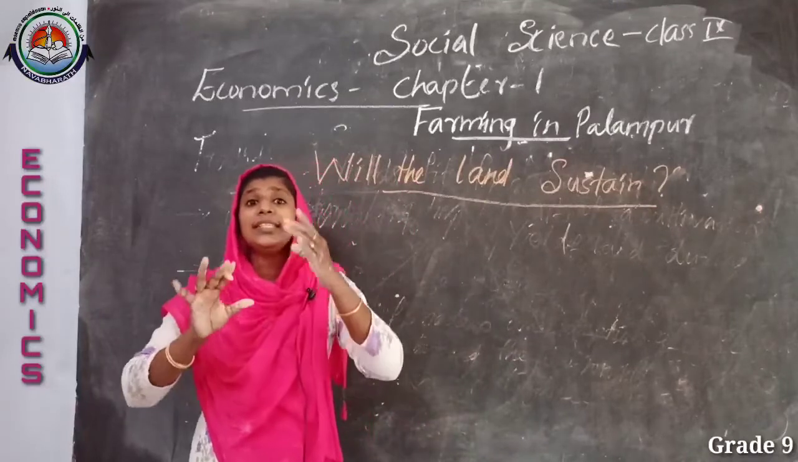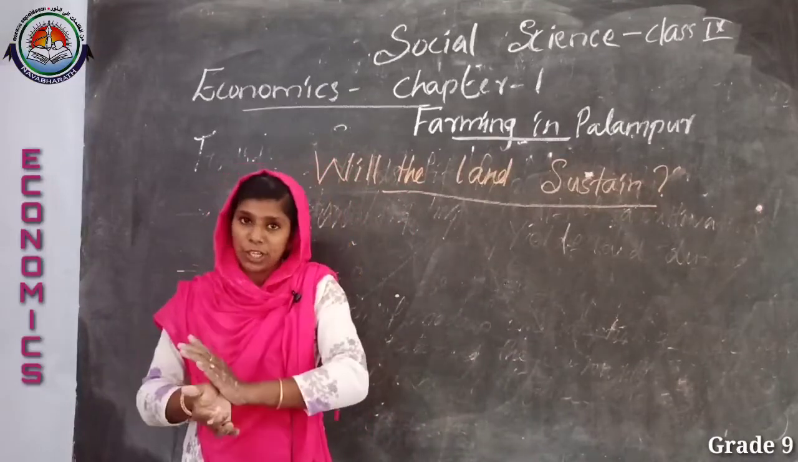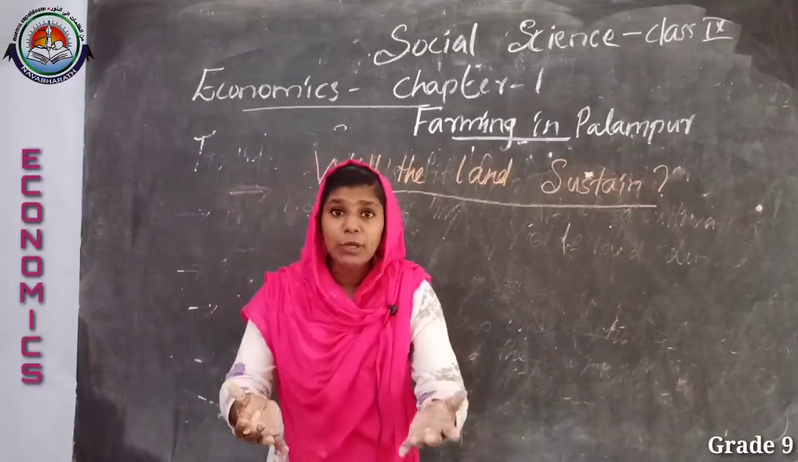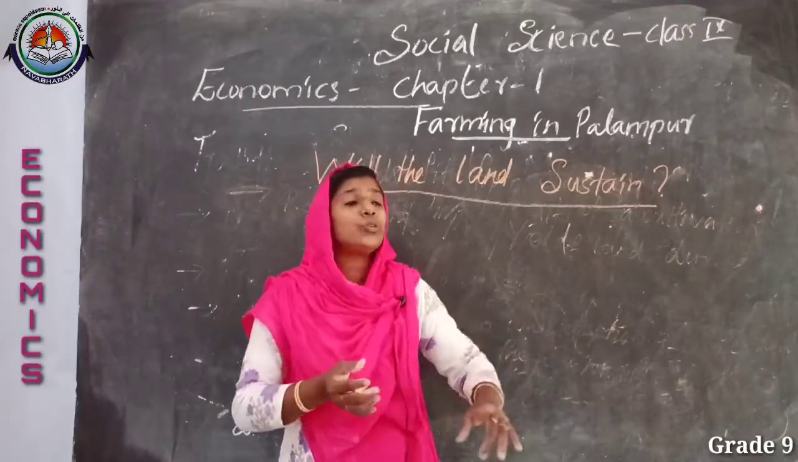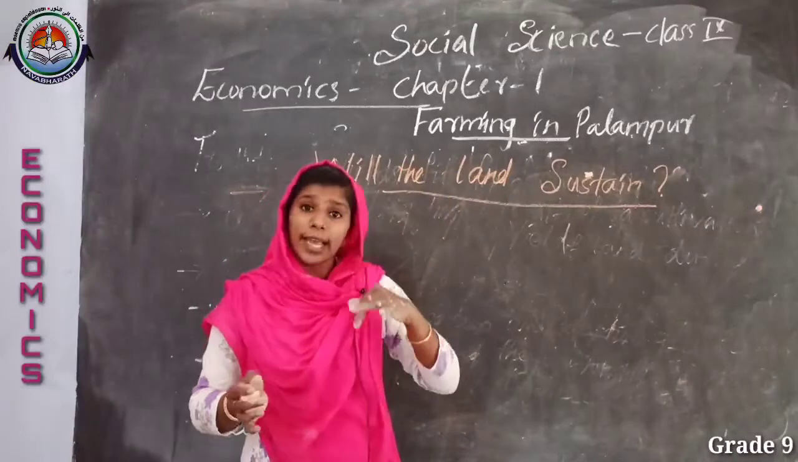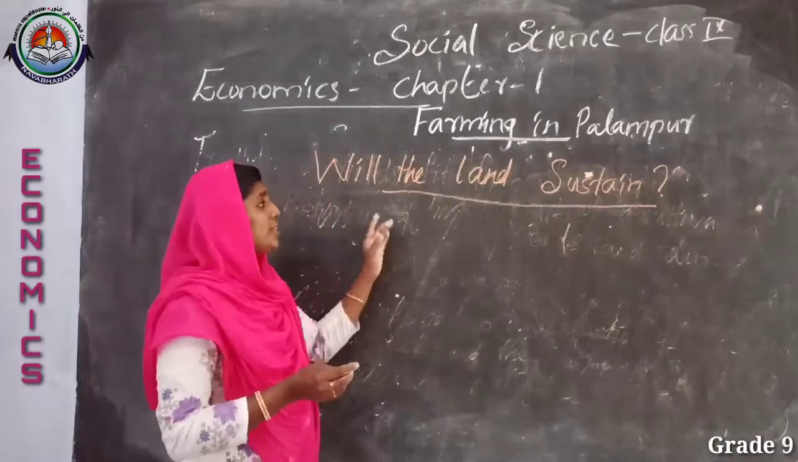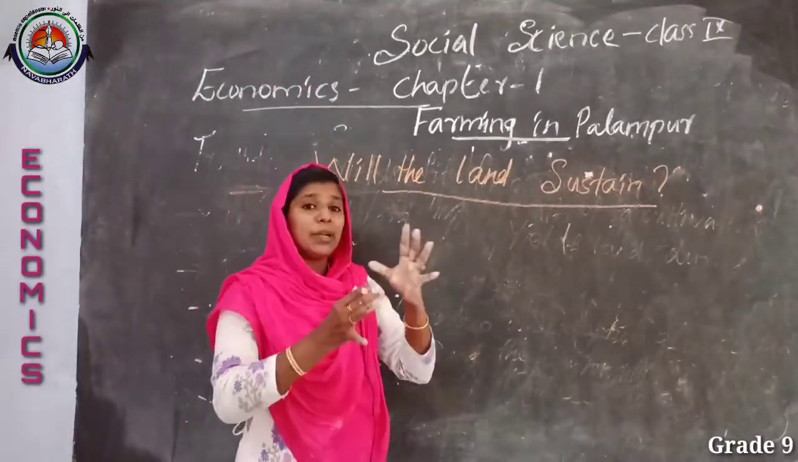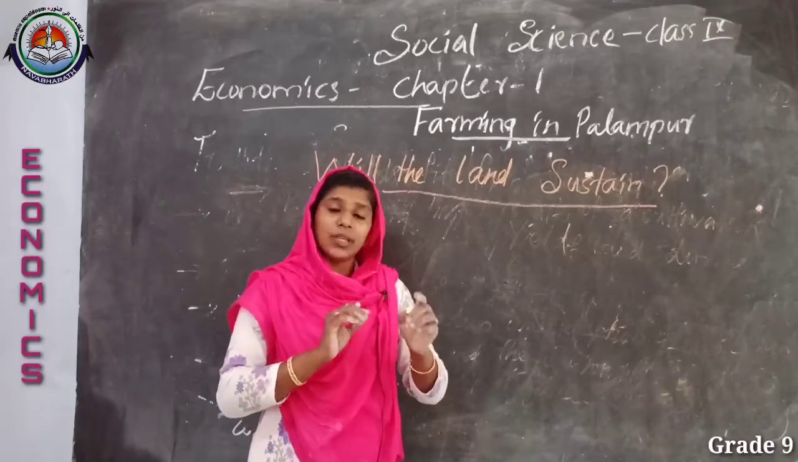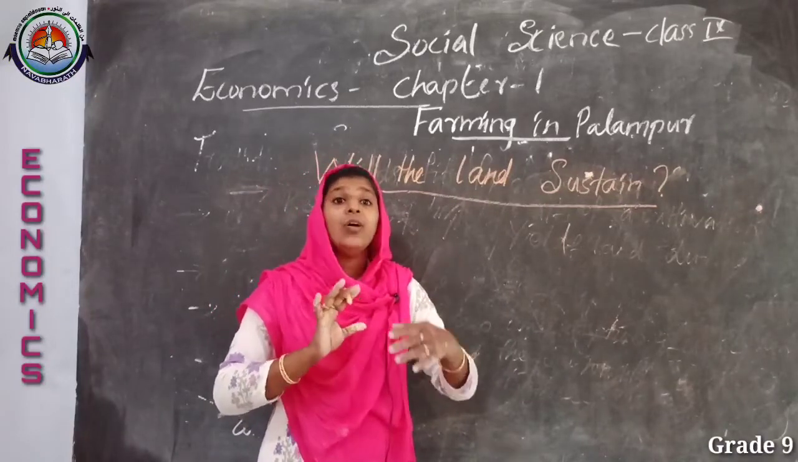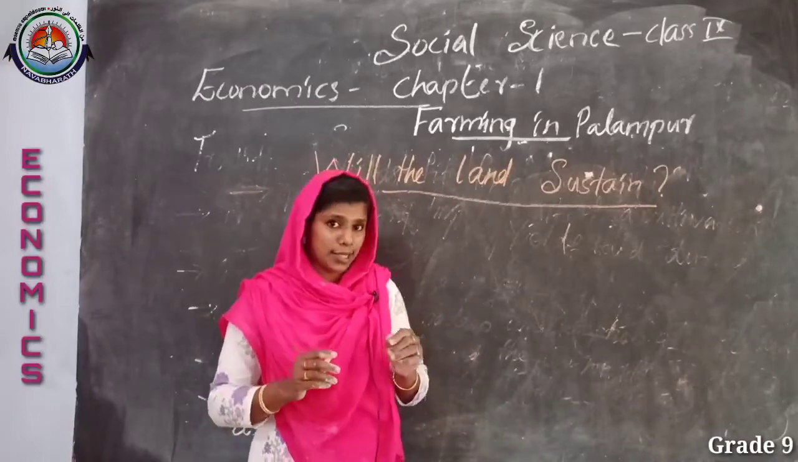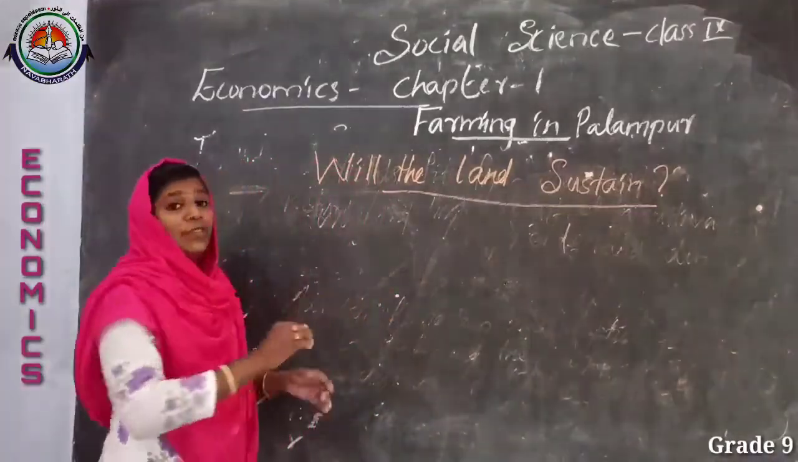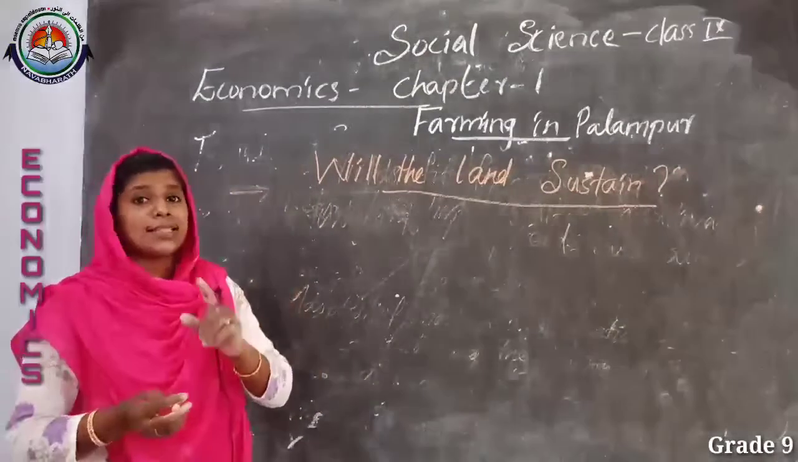The positive effect is that it increases the return from cultivation, so it is more profitable to the farmers. But its harmful effect is that it is harmful to our land, that means our nature. So we can say the sustainability of land depends upon the use of chemical fertilizers. If there is overuse of chemical fertilizer, it will have a harmful effect on our land.